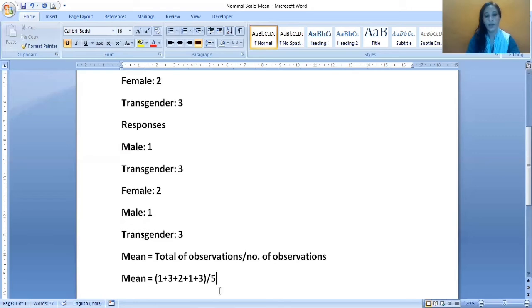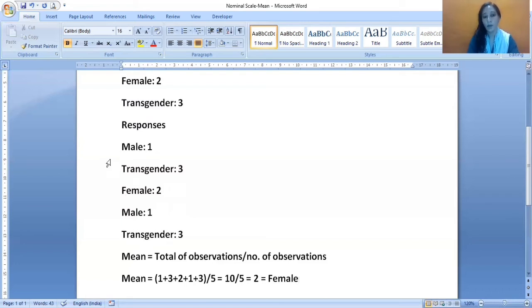Total 5 responses are there. So I have summed the category codings, that is 1, 3, 2, 1 and 3. After adding this, we get 10 divided by 5, which equals 2. Whenever we calculate the mean for any kind of data, we need to interpret it. So here I have to interpret this 2. What is 2 in my nominal scale variable? 2 stands for female.